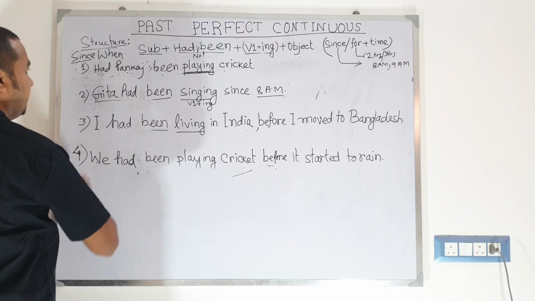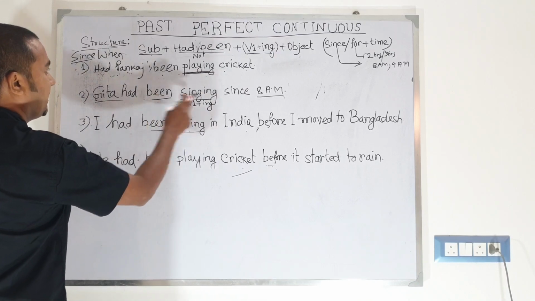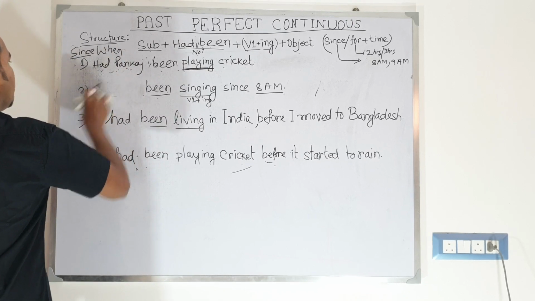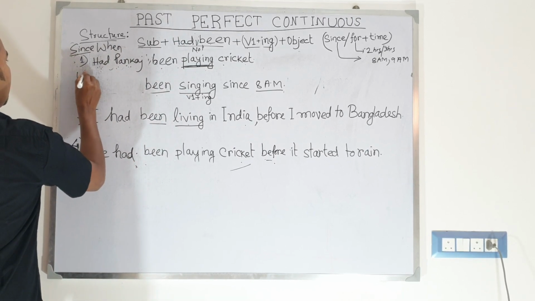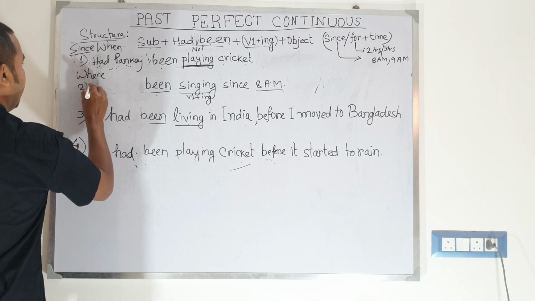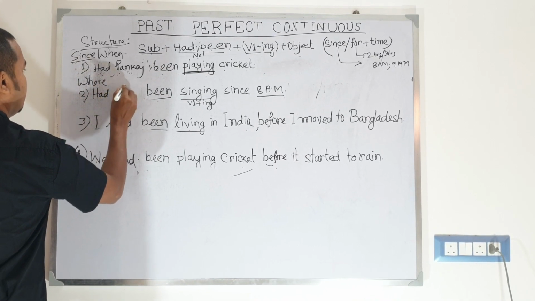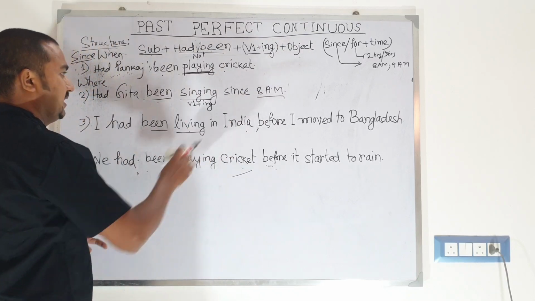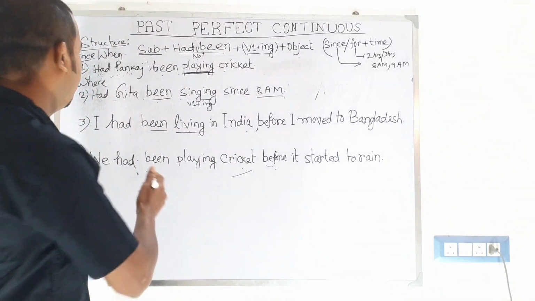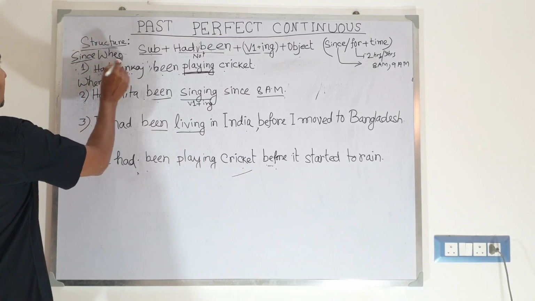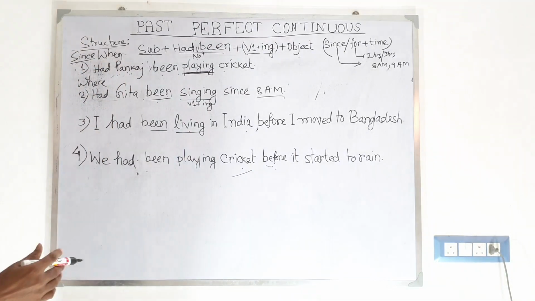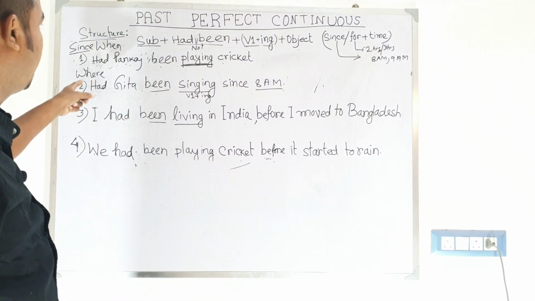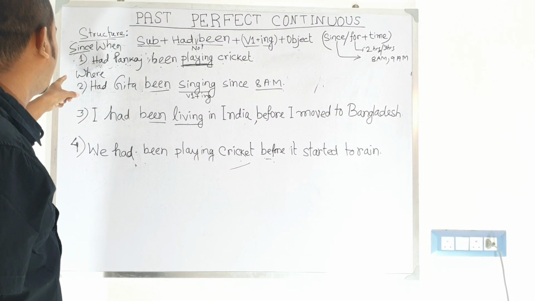Alternatively, we can make a question with this one. Geeta had been singing. So since when Geeta? You can also ask, where had Geeta been singing since 8 a.m.? Where, the place. We want the name of the place. Earlier we used when, but in this tense, if we want to use when, we need to bring since at the beginning of the question.